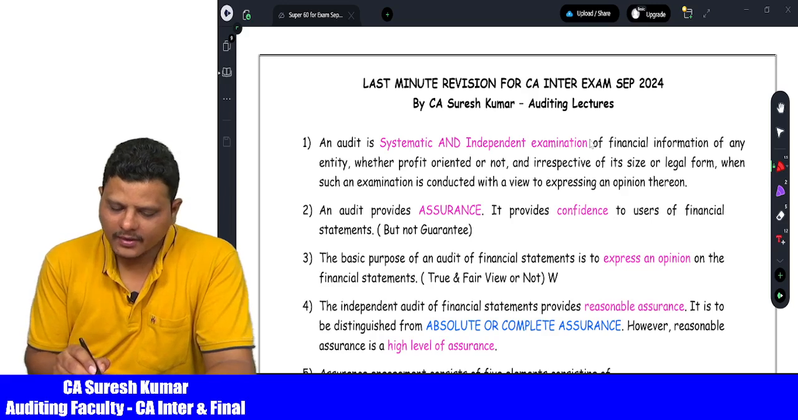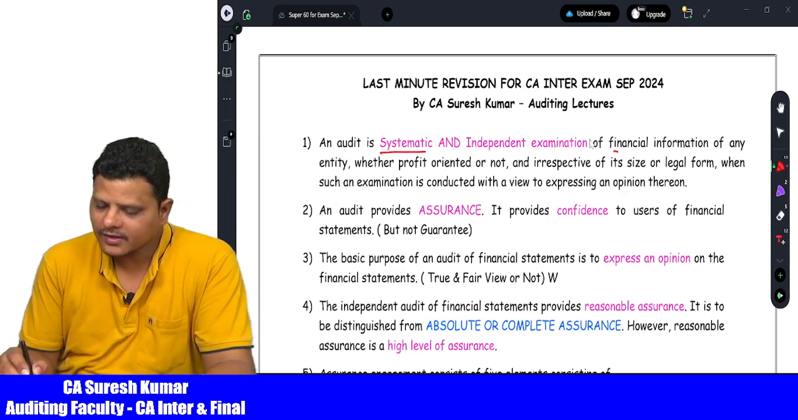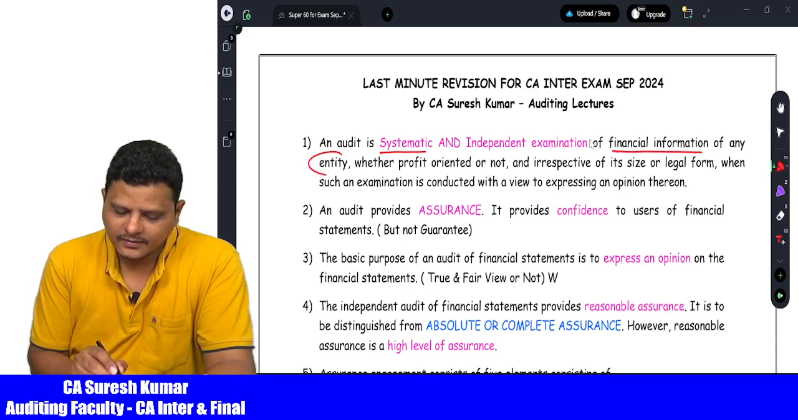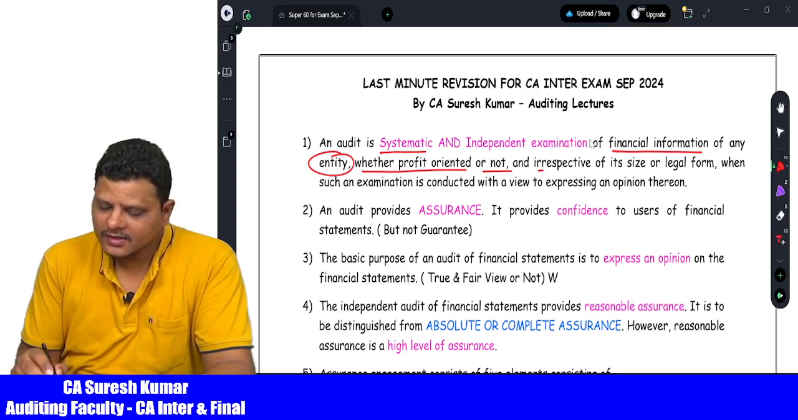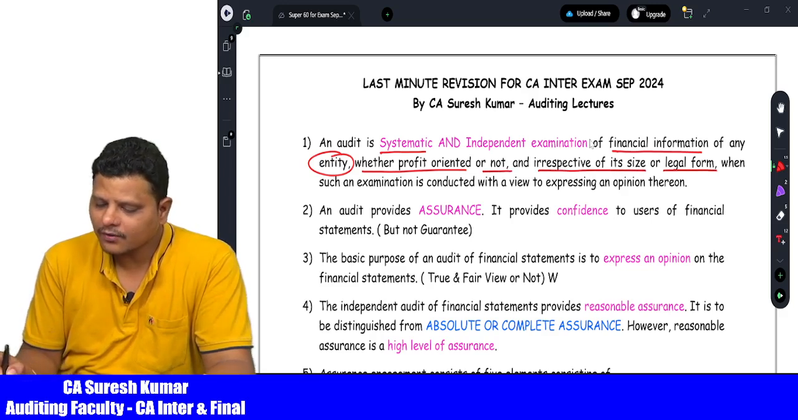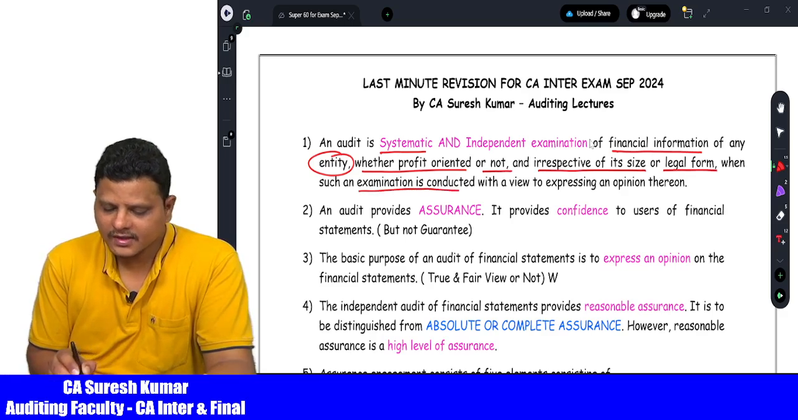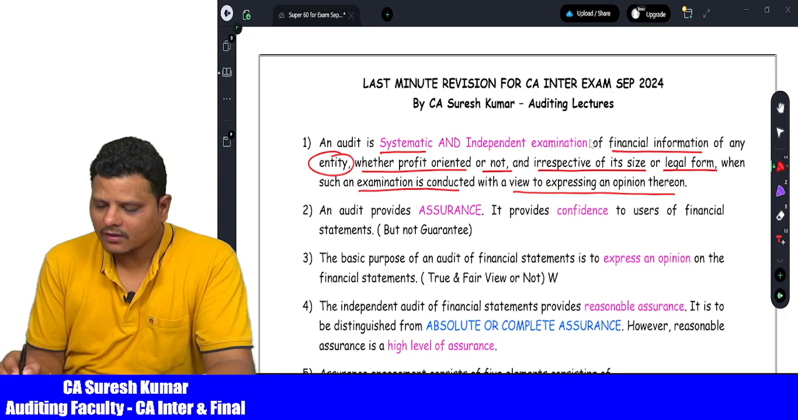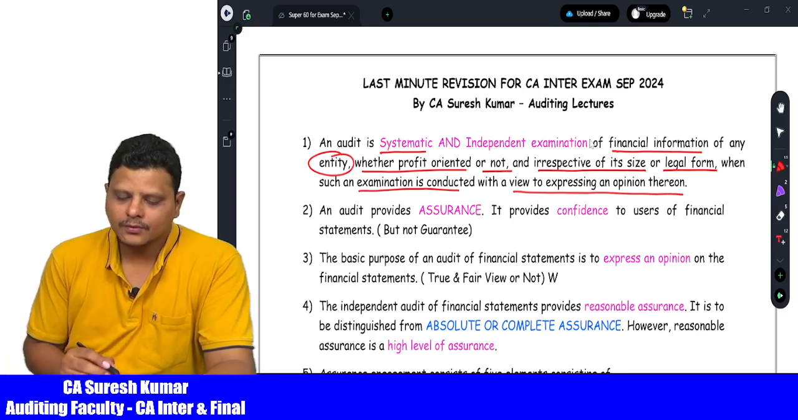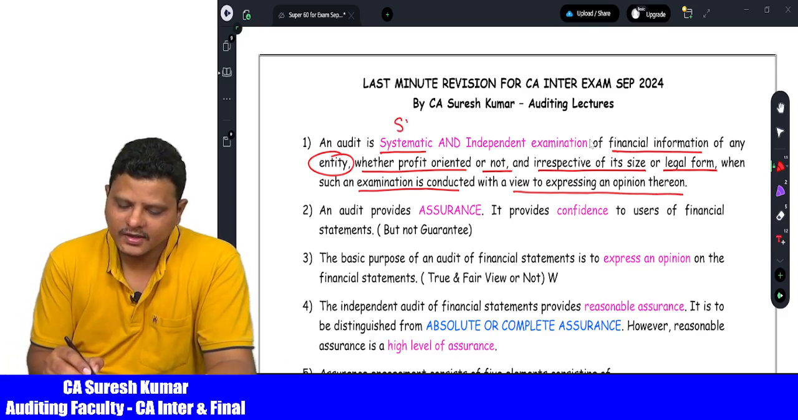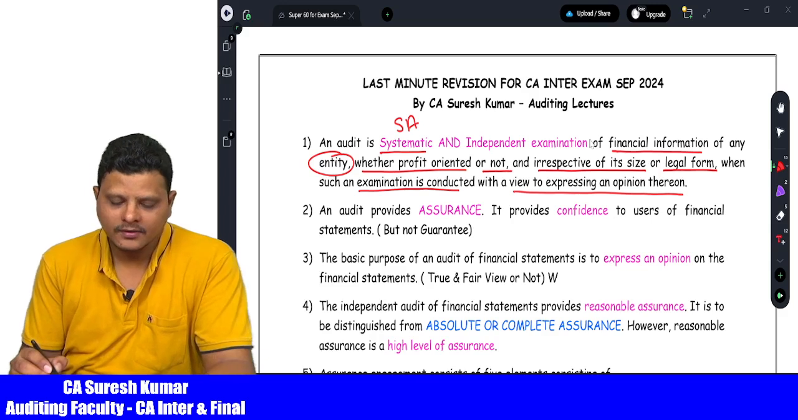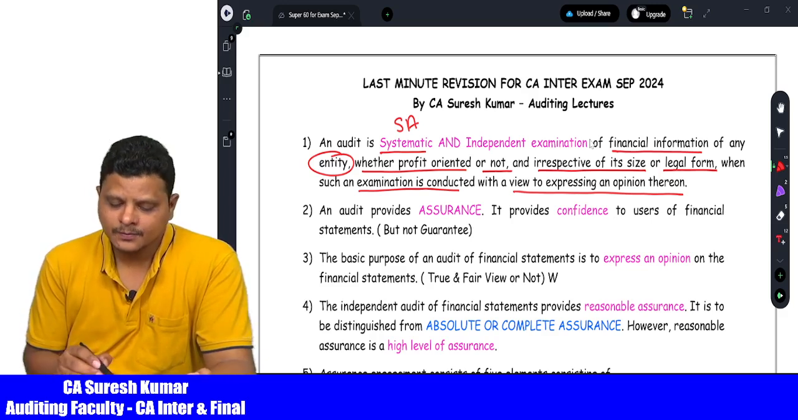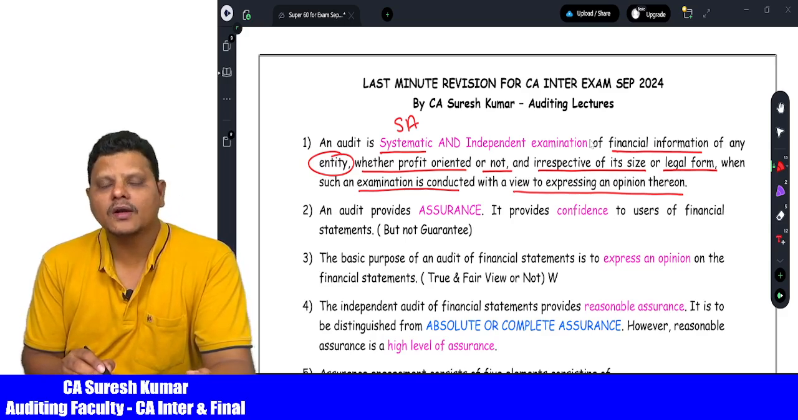An audit is a systematic and independent examination of financial information of an entity, whether profit-oriented entities or not-for-profit entities, irrespective of its size or legal form, when the examination is conducted with a view to express an opinion on financial statements. So, systematic means using standards on auditing. Independence means without depending upon anybody. So, the key point for examination is standards on auditing applicable to all types of entities, whether profit-oriented entities or not-for-profit